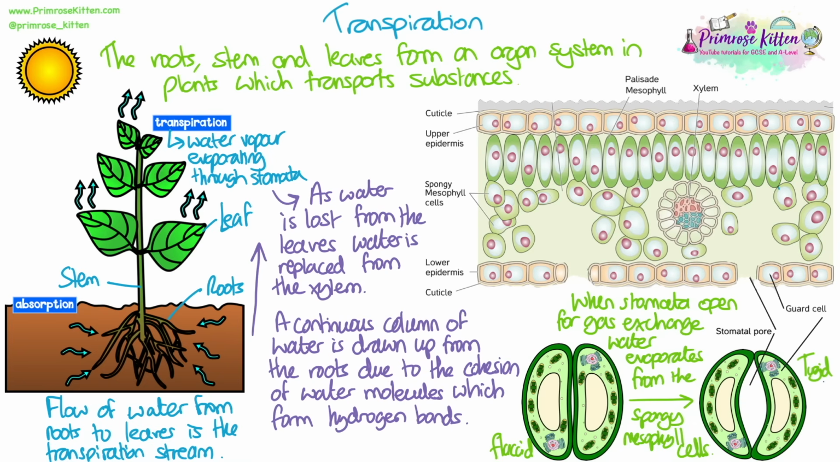We talk about there being a continuous column of water, or the transpiration stream, which flows from the roots up the stem and to the leaves. This is because as water is lost from the leaves, it needs to be replaced in those cells in the leaf from the xylem. So this pulls water in from the xylem. A continuous column of water is drawn up from the roots due to the cohesion of water molecules. This means that they stick together, or they're attracted to each other. This is because they can form hydrogen bonds between the molecules.